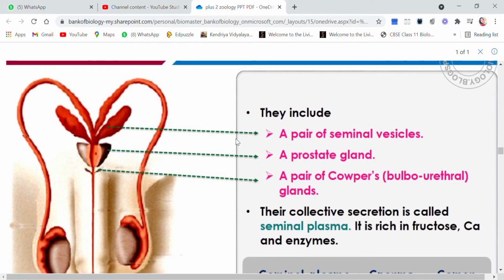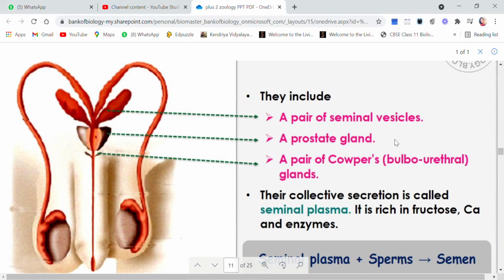Then accessory glands, as I told you: a pair of seminal vesicles, the prostate gland, and a pair of Cooper's glands, also called bulbourethral glands. Because they are glands, they give out secretions. The collective secretion of all these three is called seminal plasma, which is rich in fructose, calcium and enzymes.